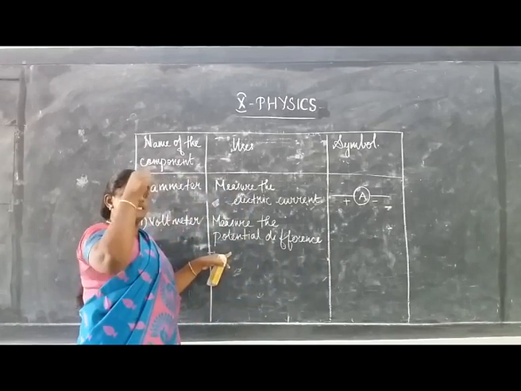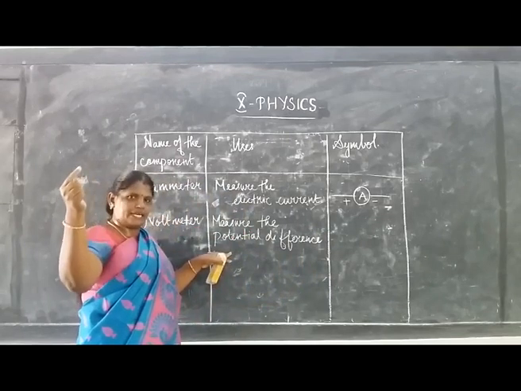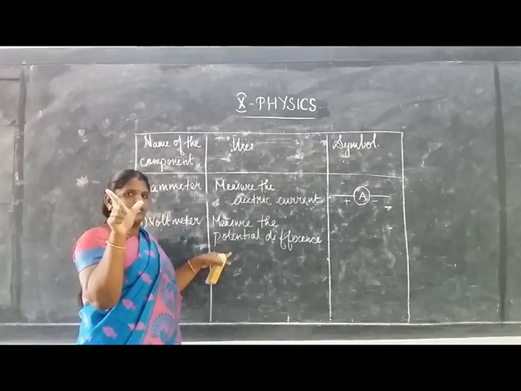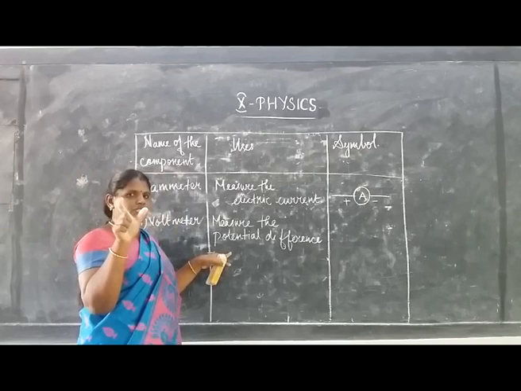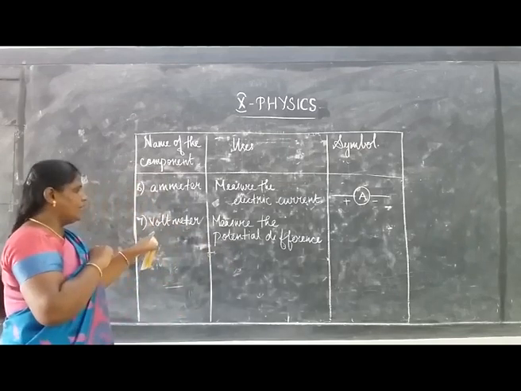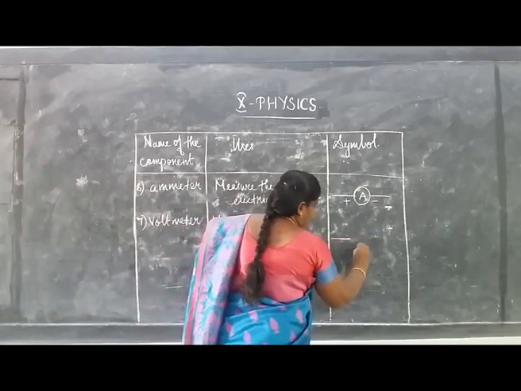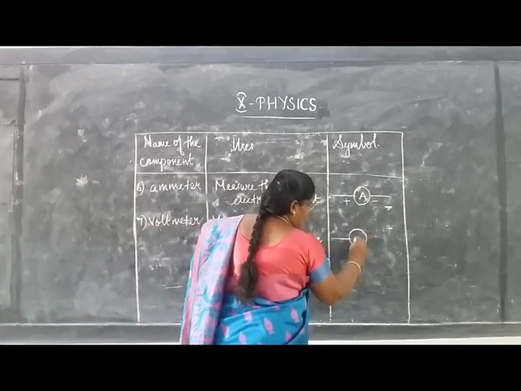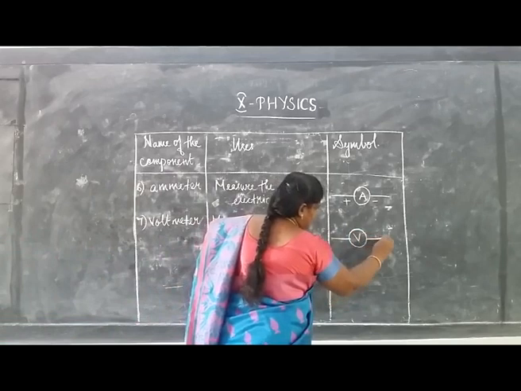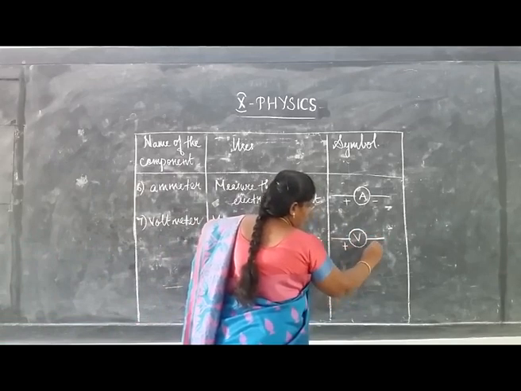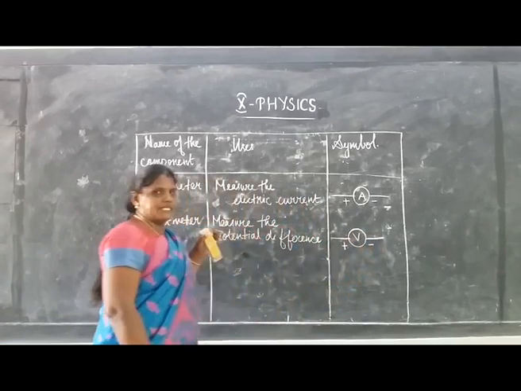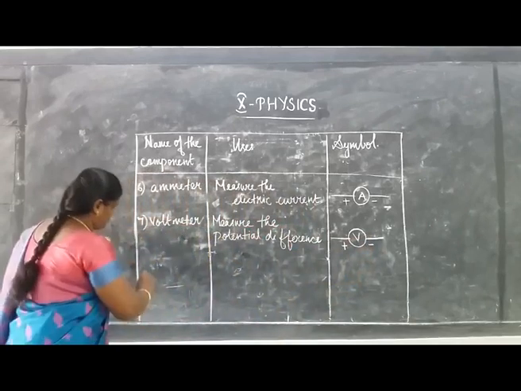We are telling this is the positive terminal and this is the negative terminal in a battery. So the potential difference between the two terminals is measured by the instrument called voltmeter, which is represented by a circle with the symbol V.